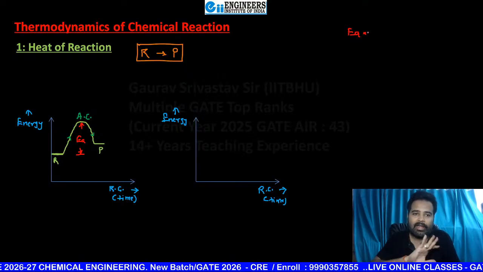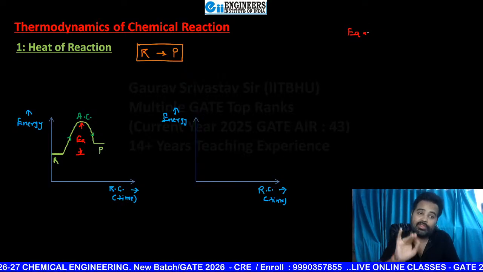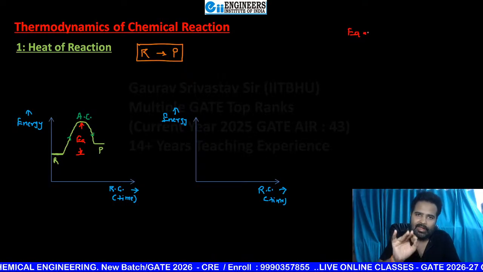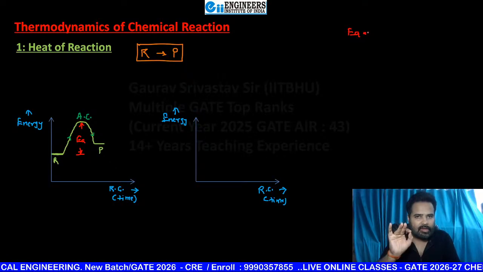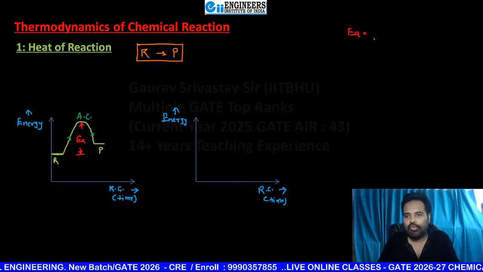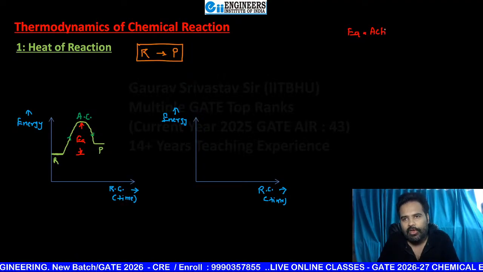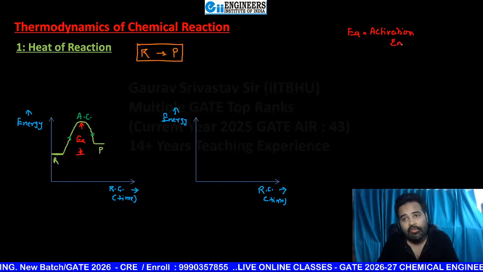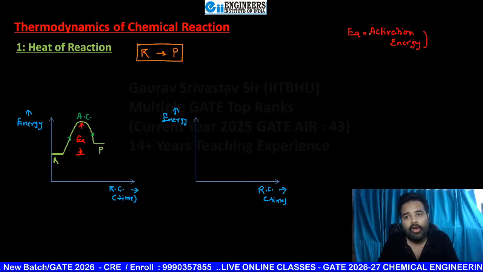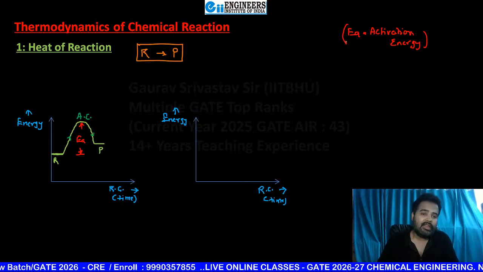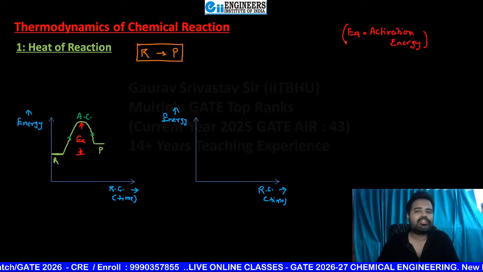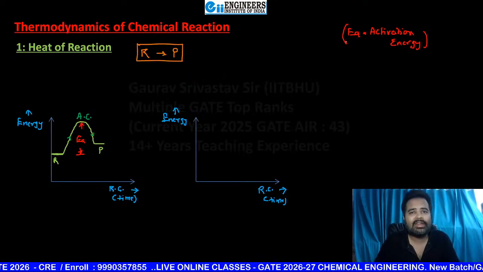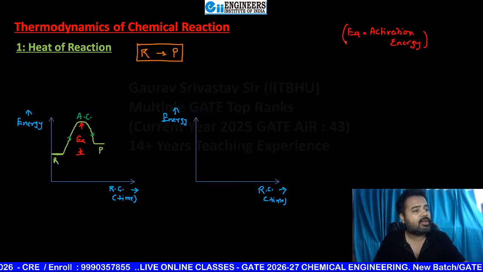Sir, is that it about activation energy? No, beta. Again, you will see activation energy in more detailed manner just after few subsequent lectures. You will see with many graphs. So for this time, just feel it. This is one type of energy that is required in order to activate our reactants. That is, without giving this activation energy, your reaction can't start. If you do not give this activation energy, beta, your reaction will not be able to start. Are you getting my words, beta, everyone?